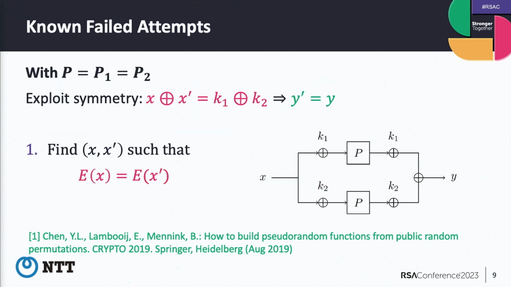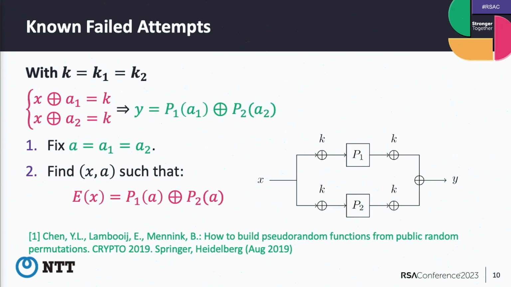It's very simple. If both permutations are the same, then we query x and x prime whose sum x plus x prime is equal to K1 plus K2. Then the inputs of the first part and the second permutation are just swapped, so the outputs y and y prime are exactly the same. So the attack strategy is very simple: we just find x prime satisfying E of x is equal to E of x prime. So this is a collision.